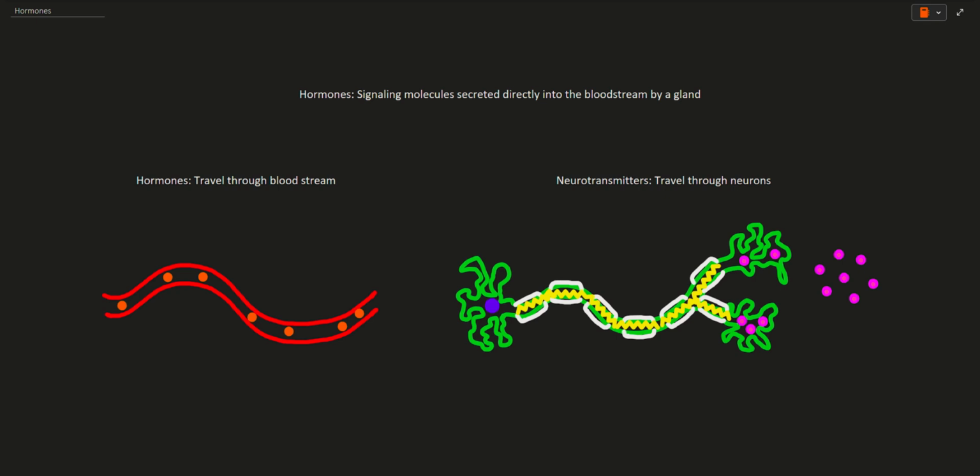Hormones travel through the bloodstream. This is different compared to neurotransmitters because neurotransmitters travel through neurons. Pretty much, if it travels through the blood via the circulatory system, it is a hormone. If it travels through nerves via the nervous system, it is a neurotransmitter.